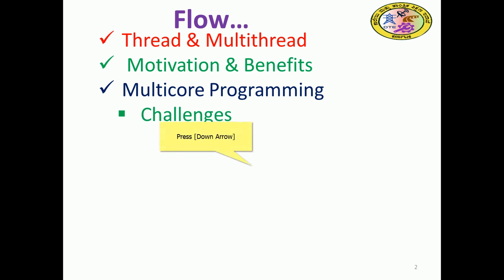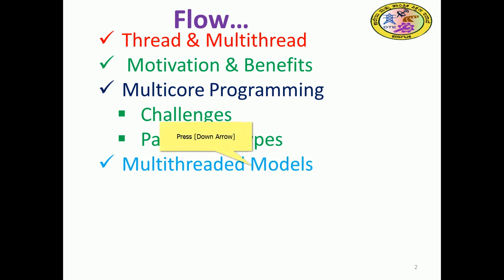There are several challenges we need to address when we are enforcing multi-threading in multi-threaded programming. The types of parallelism to be achieved are also discussed: data parallelism, the other computation parallelism, and so on.